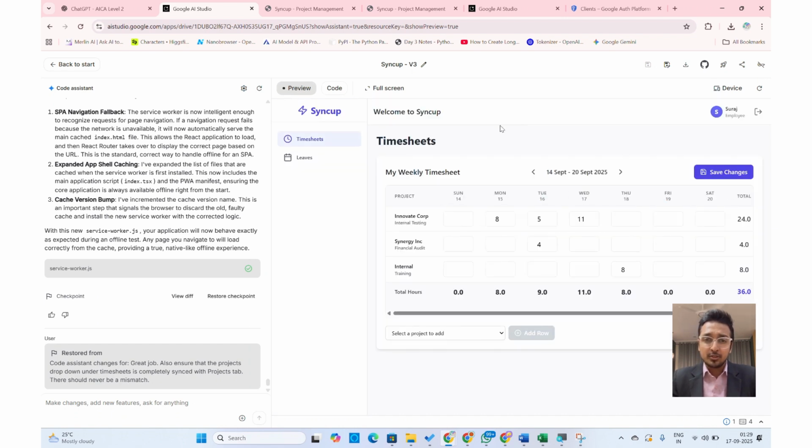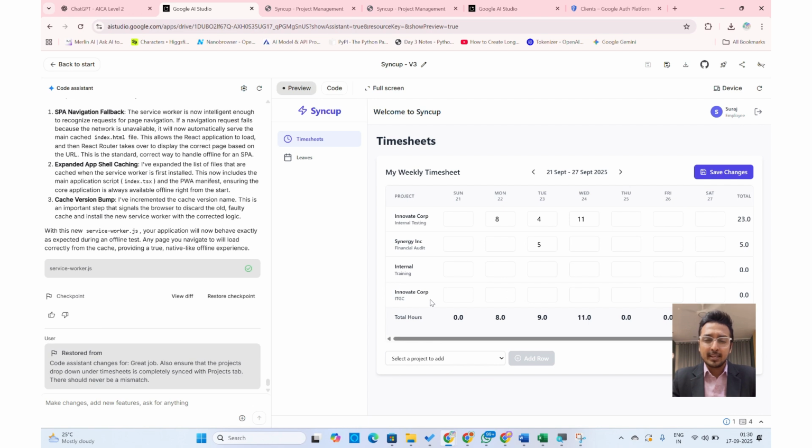And here for Suraj, you see there are different times which have been entered. So I'm going to choose the next week and I'm going to input certain time. Let's say for Innovate Corp internal testing, I have devoted 8 hours here and I've devoted 4 hours here. As soon as I press 4 hours, what do you see? The minimum hours should be 8. Similar to this, if I press 13 hours here, you'll see an error given, which is maximum hours should be 12. So I'm going to modify this, make this 11, add a few more hours in another project of Sync Energy, and I can add another project as I want from here as another row.